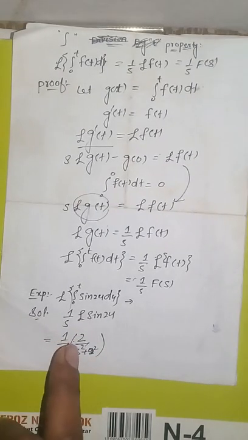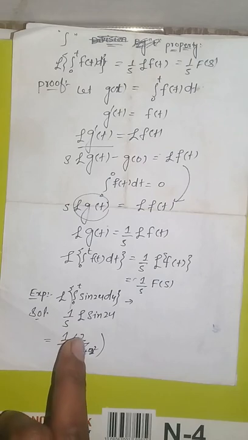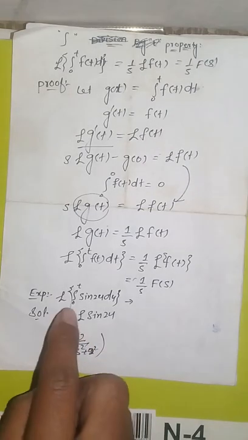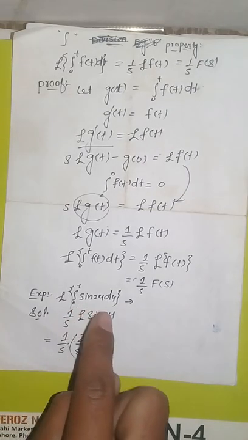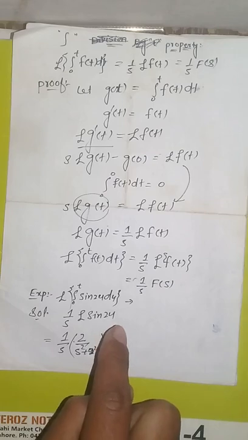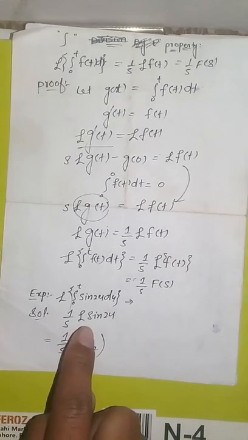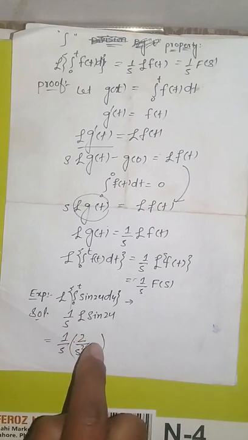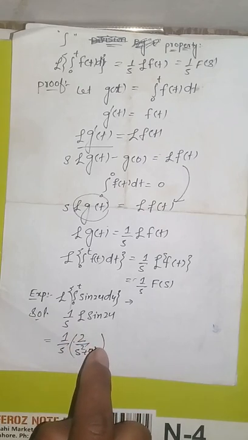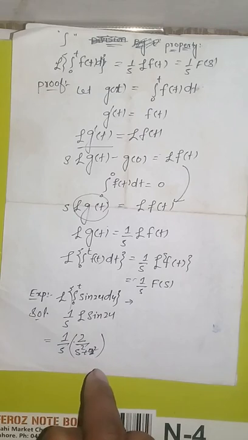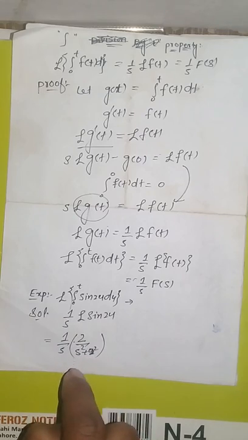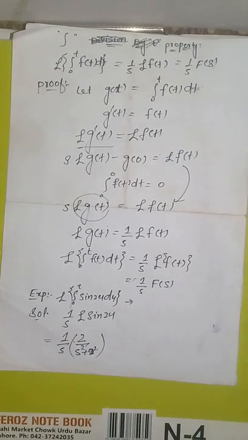Then I take a short example through this. What will be the Laplace transform of integration from 0 to t of sin 2u du, which is equal to 1 over s times the Laplace transform of sin 2u. Sin 2u equals 2 divided by s square plus 2 square. So 1 over s multiplied by 2 divided by s square plus 2 square, which is equal to 4.